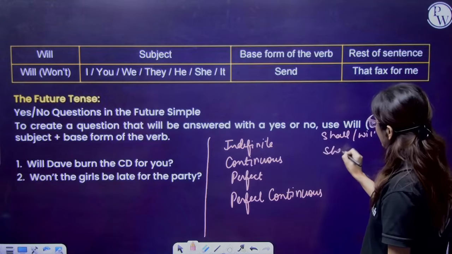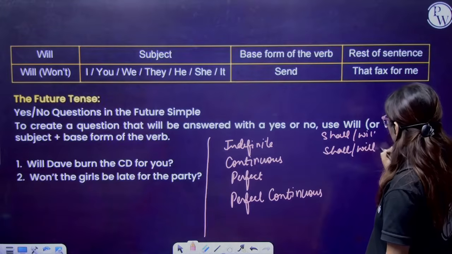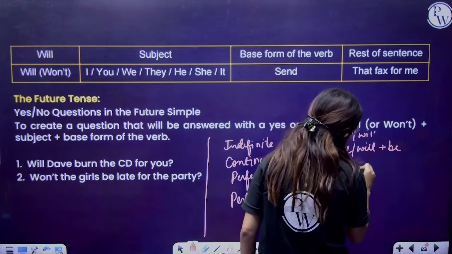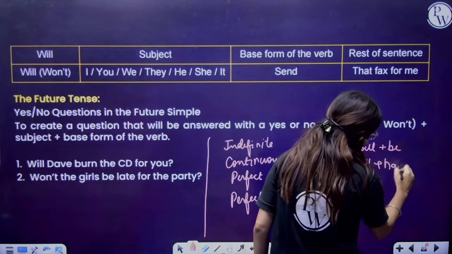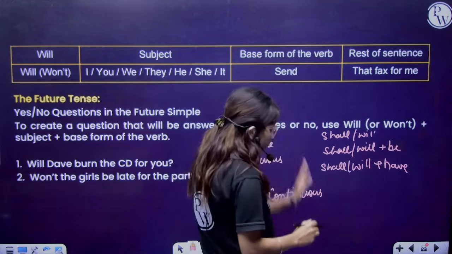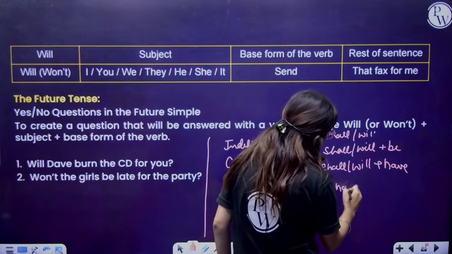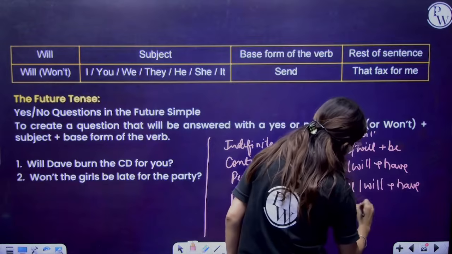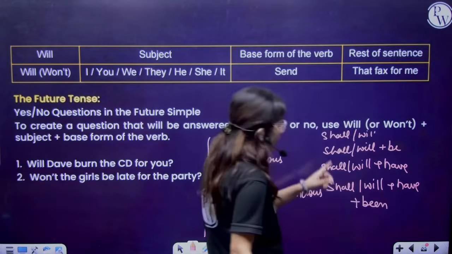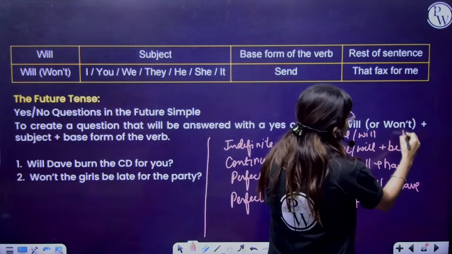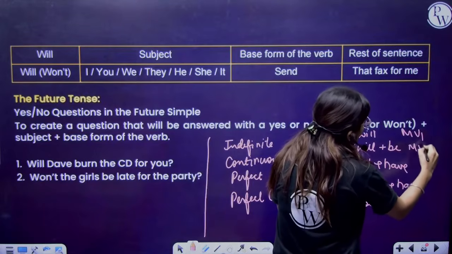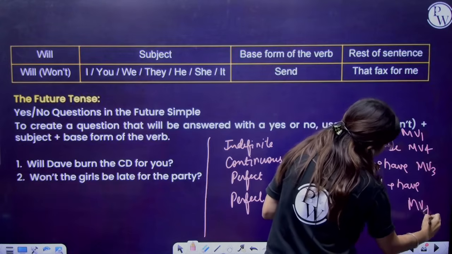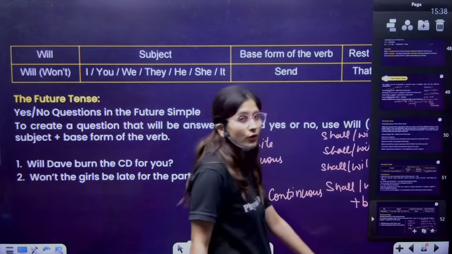Continuous: shall or will plus be. Perfect: shall or will plus have. Perfect continuous: shall or will plus have plus been. The main verb here will remain first form, fourth form, third form, and fourth form. This you have to remember for the future one.